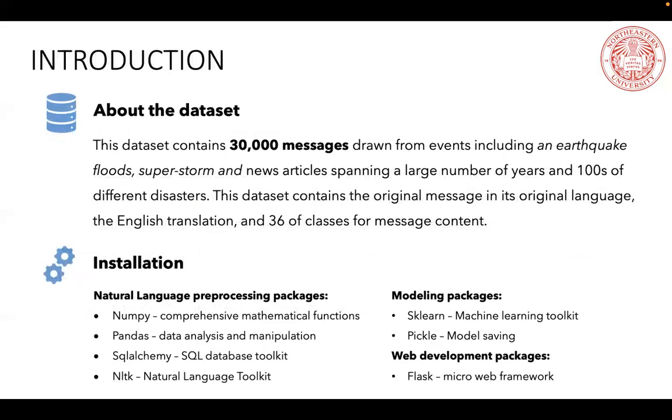To talk about the dataset used in this project, the dataset contains 30,000 messages drawn from events including earthquakes, floods, storms, and news articles, spanning a large number of years and hundreds of different disasters. This dataset contains the message in its original language, the English translation, and 36 classes for message content. Then I'm going to talk about the packages we used in this project.